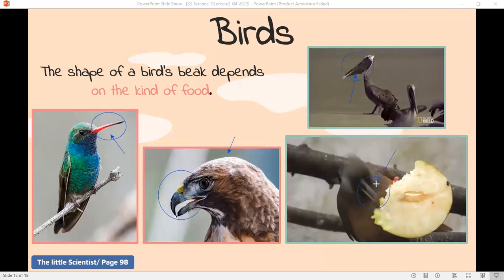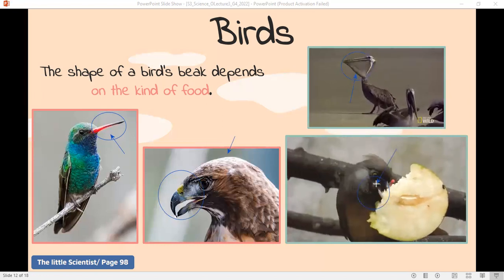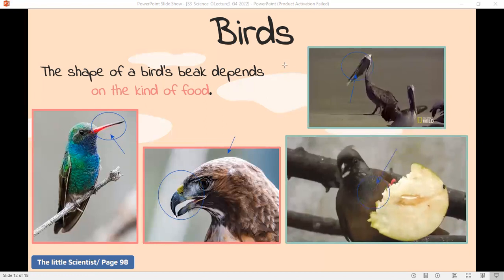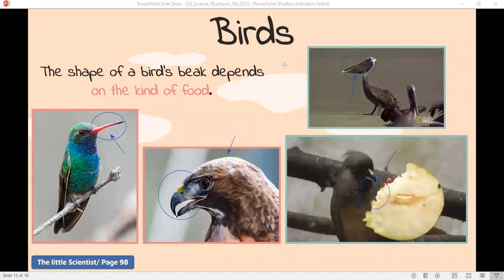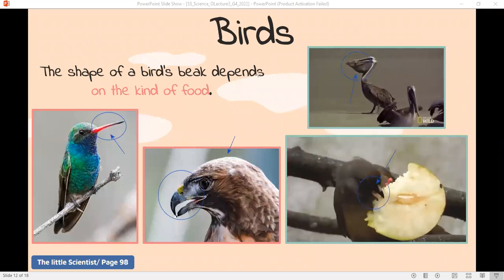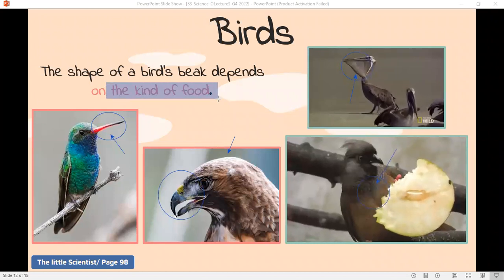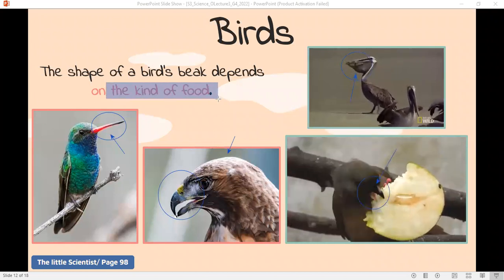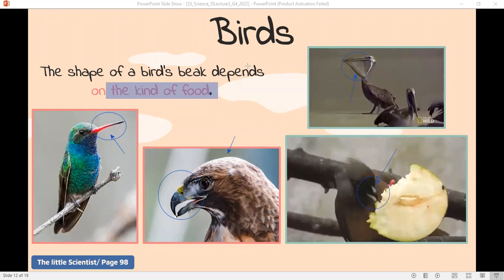This bird is feeding on the fruit, so it needs a beak that helps it to eat fruits. So the shape, the size, and the strength of a beak depends on the kind of food that the bird feeds on. Okay, so again, birds have different beaks because they eat different things.